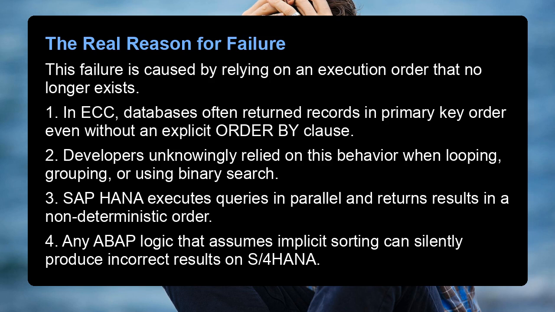This failure is caused by relying on an execution order that no longer exists. 1. In ECC, databases often returned records in primary key order even without an explicit order by clause. 2. Developers unknowingly relied on this behavior when looping, grouping, or using binary search. 3. SAP HANA executes queries in parallel and returns results in a non-deterministic order. 4. Any ABAP logic that assumes implicit sorting can silently produce incorrect results on S/4HANA.